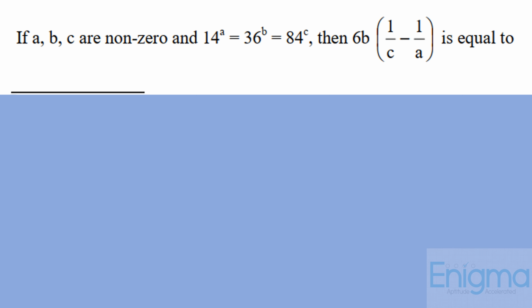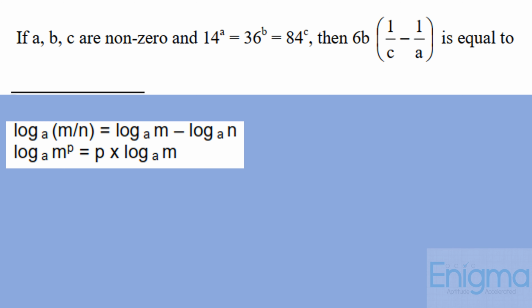We are going to use these simple properties of log to solve this question. First assumption which we would require to do is we'll equate all these three with equal to k. Hence, we will get here 14 raised to a is equal to k. Now taking log on both sides, we will get here a log 14 is equal to log k by using this property. Now we want here 1 upon a. So we can get here 1 upon a is equal to log of 14